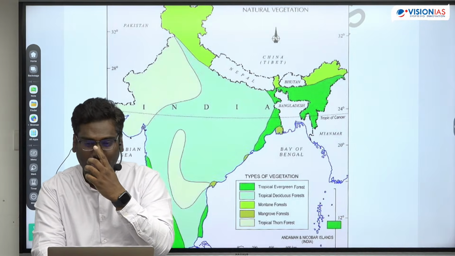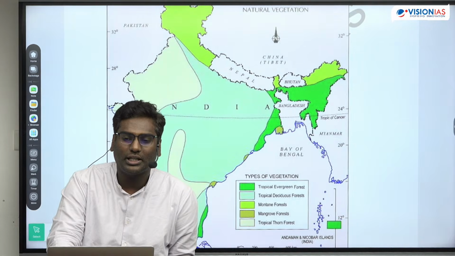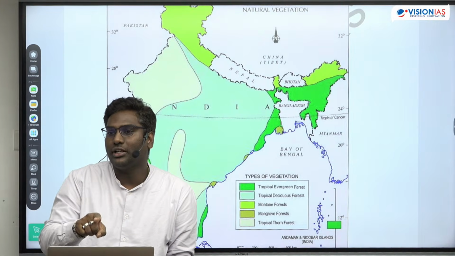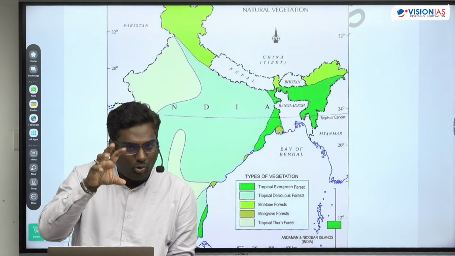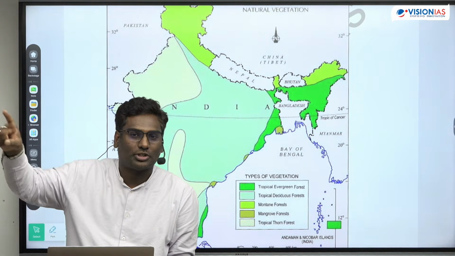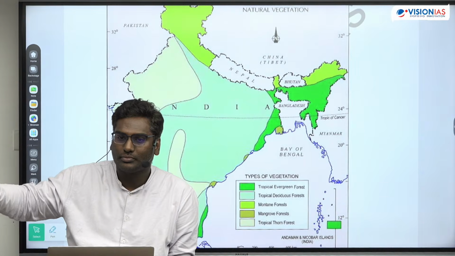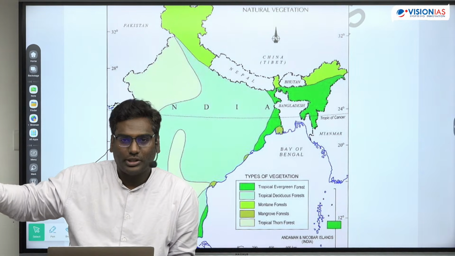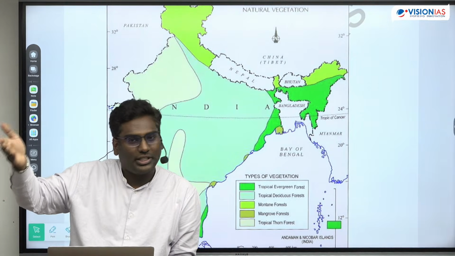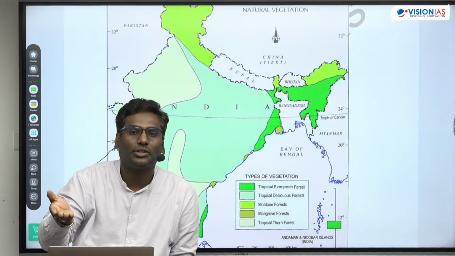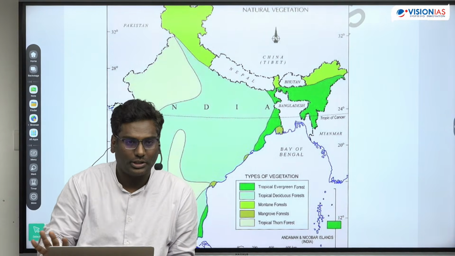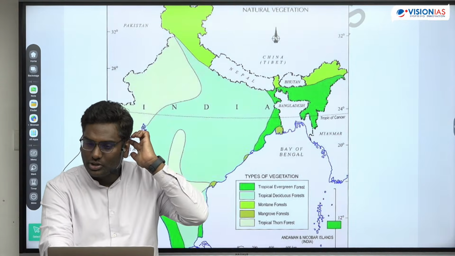Now when you look at this, the main ecological concern is what will be the impact if you are diverting the water of Mahanadi and Godavari to the southern rivers, on the coastal ecosystem of Mahanadi and Godavari? Did you get this? For example, the Mahanadi Delta has much of this coastal ecosystem. Olive ridley turtles also come there. There are mangroves. So what will happen to them? Did you get this? Okay, so like this, that is what is asked.